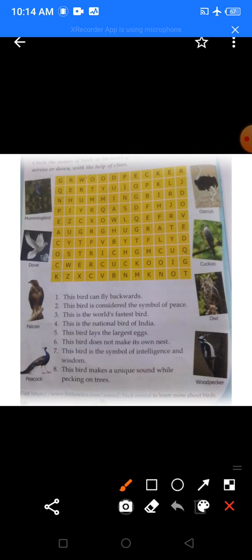Now read the third clue. This is the world's fastest bird. Now which is the fastest bird? Yes, this is a falcon. It is the world's fastest bird. It is very fast. Okay, so now you have to find falcon in your grid. Now everyone start finding falcon in your grid.